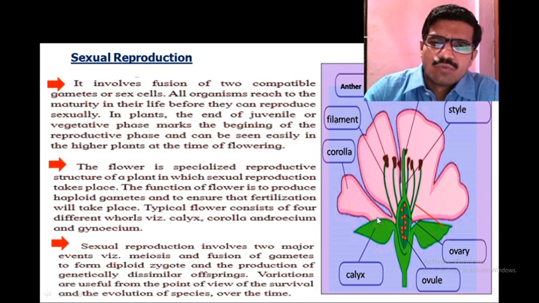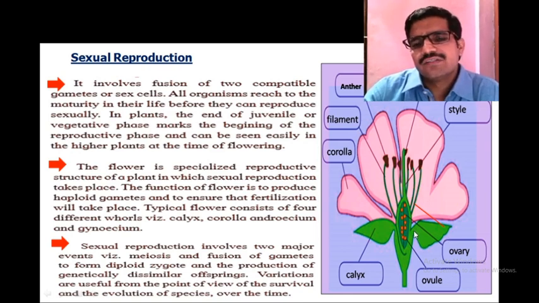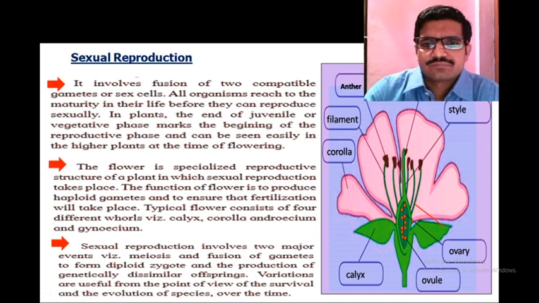The outer whorl is called the calyx. It is generally green in color and therefore photosynthetic in nature. Members of the calyx are called sepals. Inner to the calyx there is the corolla. Members of the corolla are called petals.